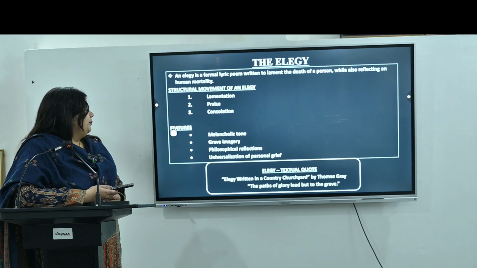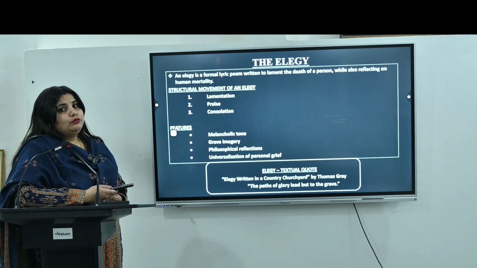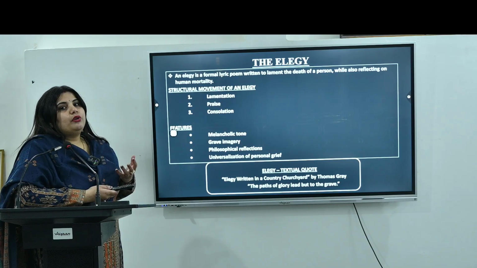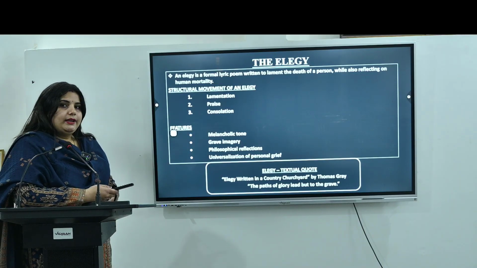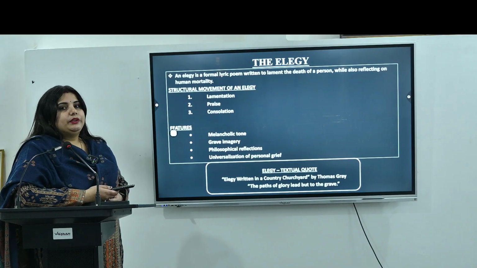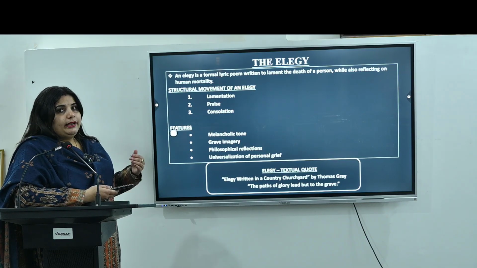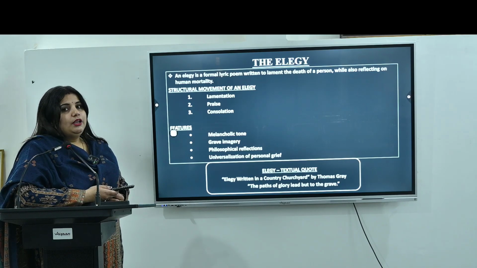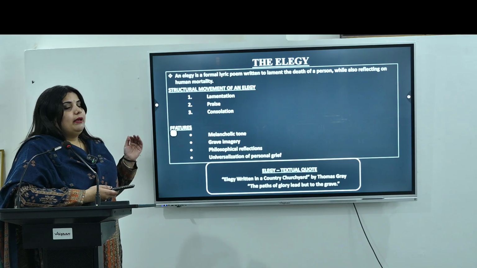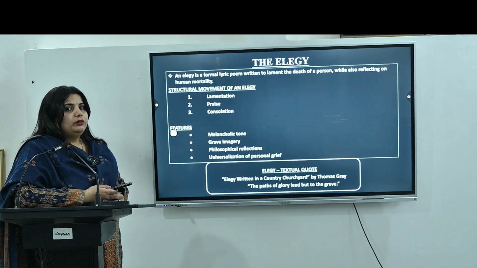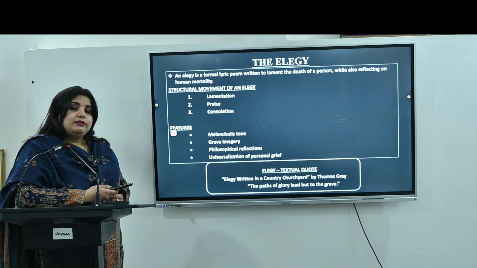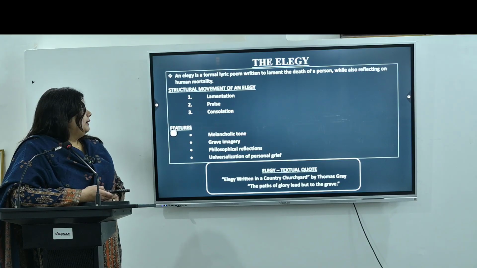Then there is the structural movement of an elegy. So we see the poem starts with the lamentation. What is lamentation? The expression of grief. So the poet starts the poem with the lamentation. He expresses the grief on the death of that particular person. Then we see praise. In the second half, the poet praises the virtues of that deceased one or the lost one. Then we see consolation. So in the end we see the consolation. From the lamentation to the consolation, this is how the poem goes. What is consolation? Consolation talks about the philosophical reflection and the acceptance of human mortality.